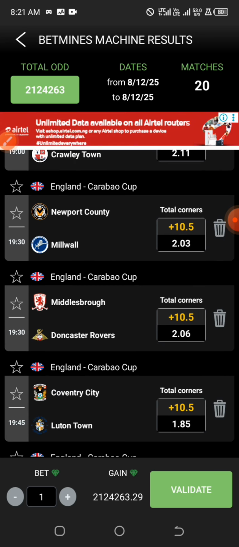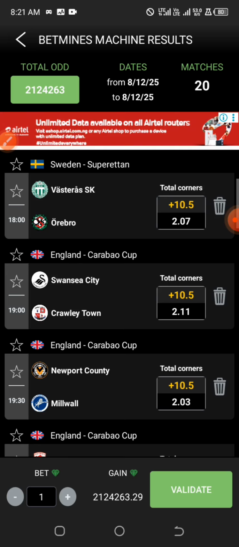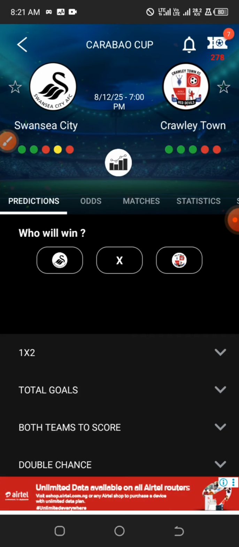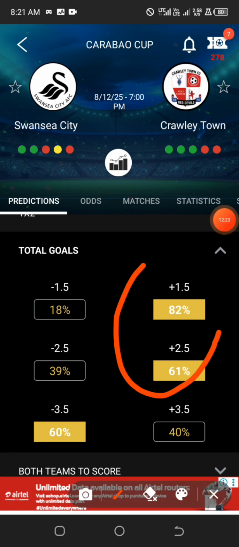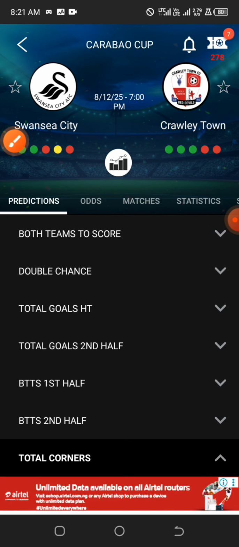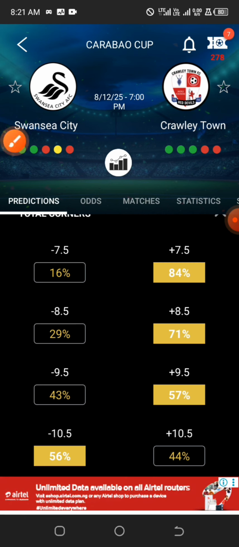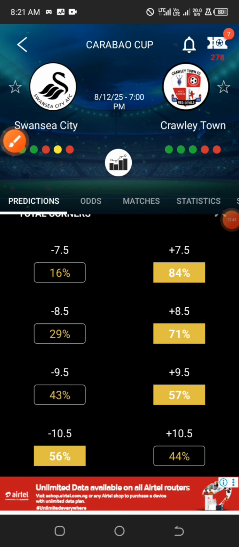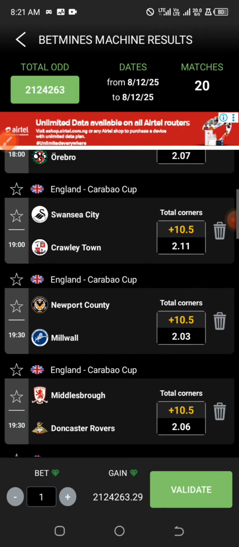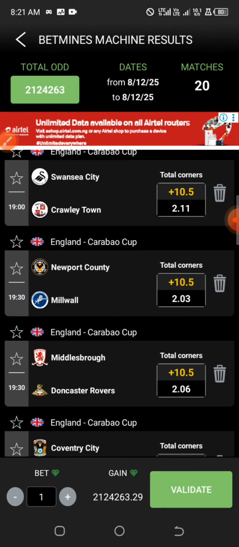Now, for example, let's check this particular game. So we are expecting it to end up as over 2.5 goals. Okay, and the percentage of probabilities of outcome of it is even around 61%, which is above 60. Good. But when you come down to their corners, we don't have the assurance that the game will end up as over 10.5. All right, so don't give up. Just keep checking.